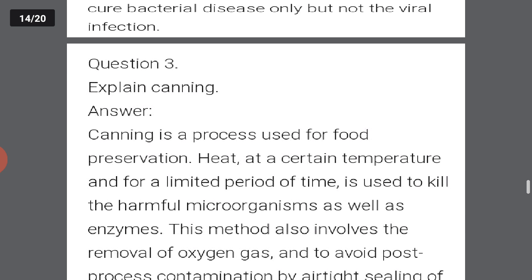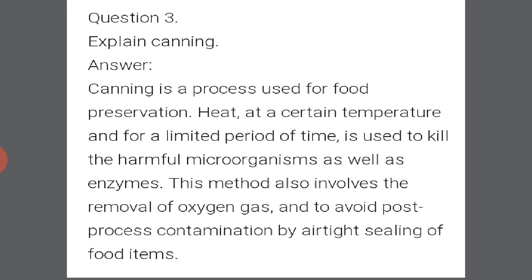Okay. Explain canning. Canning is a process used for food preservation. Food is heated at a certain temperature for a limited period of time to kill the harmful microorganisms as well as enzymes, and this method also involves the removal of oxygen gas and airtight sealing of food items to avoid post-process contamination. Okay, you have also taken cold drinks from a can, and beer can also be found in a can. Many other food items can also be canned, especially in festival seasons.